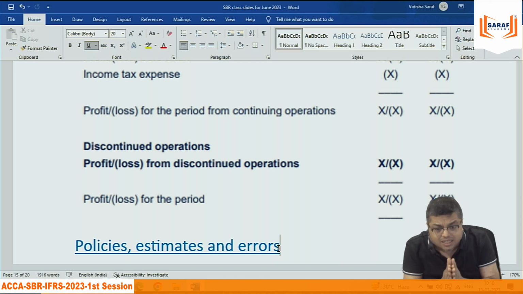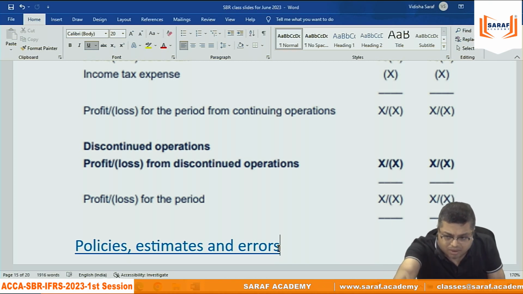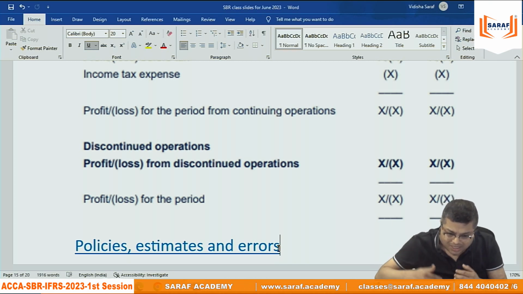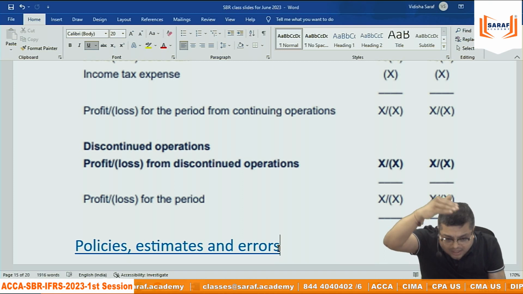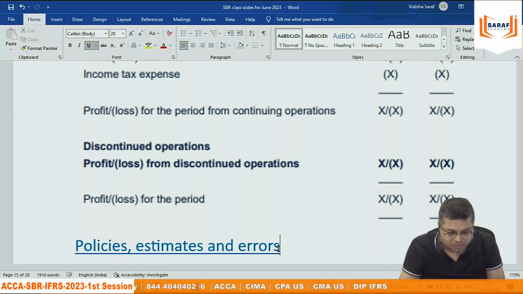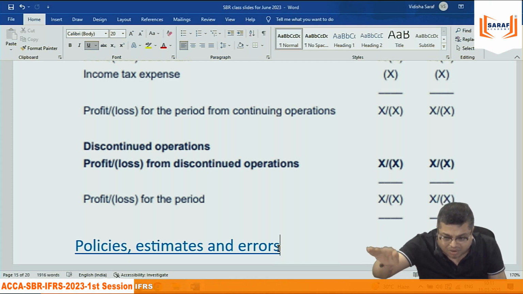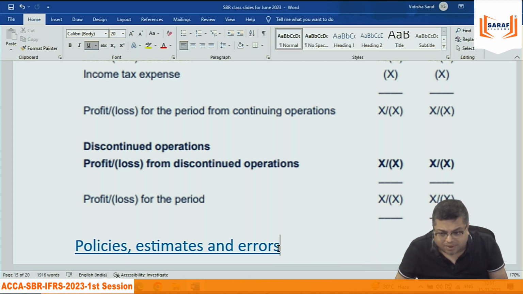So if there is a change in policy or a rectification of errors, we need to follow retrospective effect. In the current year, we will follow the new policy. But for the last year, when we present comparative figures, they also should be based on the new policy, so we need to restate the figures. The retained earnings opening balances also we need to rectify, because otherwise we cannot analyze comparatively. If the inventory value is 1 lakh by FIFO, but by the average method it is 80,000, then last year also, by the average method, the inventory value will be lower. So last year also there will be an effect on profit and on inventory value.